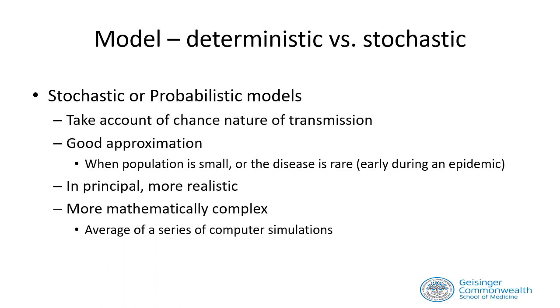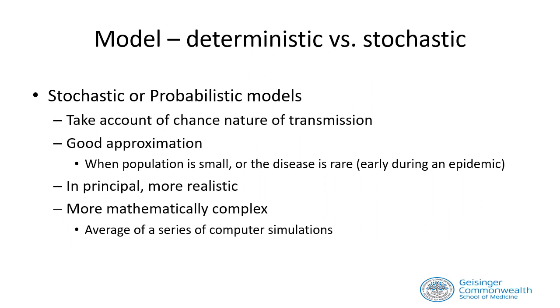On the other hand, stochastic or probabilistic models take into account the chance nature of transmission. Because of that, in principle, stochastic models are more realistic than deterministic models, especially early during an epidemic.